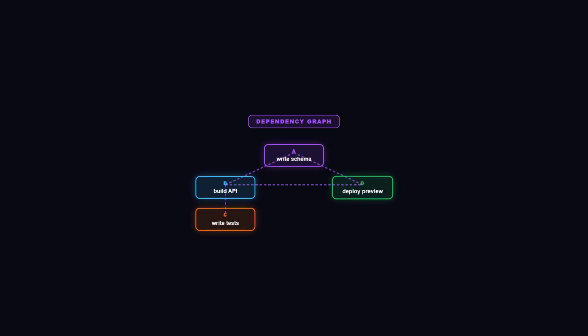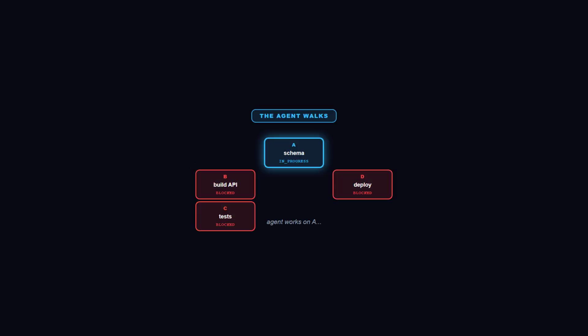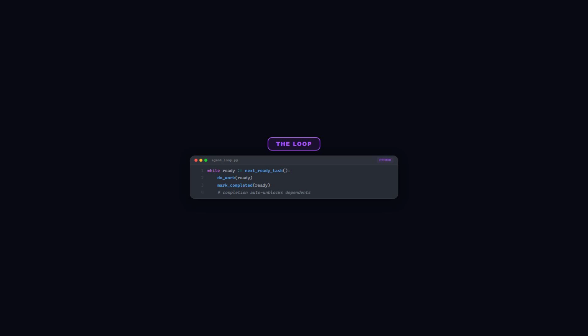Now the agent's algorithm becomes simple. Scan all tasks. Find every pending one whose blockers are all completed. Pick the next ready task. Do the work. Mark it complete. The completion automatically unblocks dependents. Loop. This is exactly how a task scheduler in any production build system works. The difference is, the worker is an LLM, and the graph survives every crash, because every state change is written to disk before the next one starts.